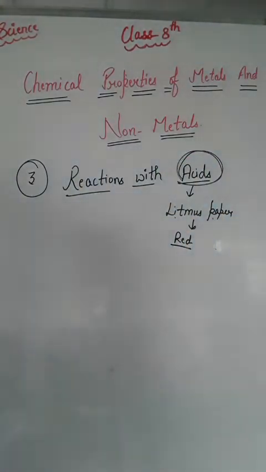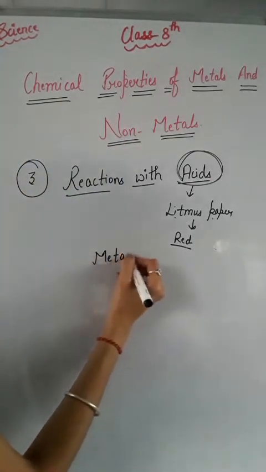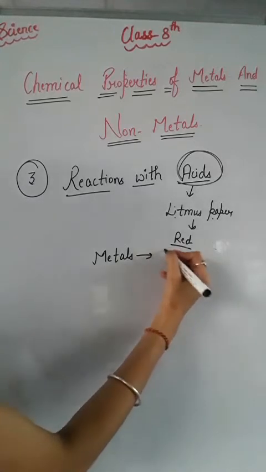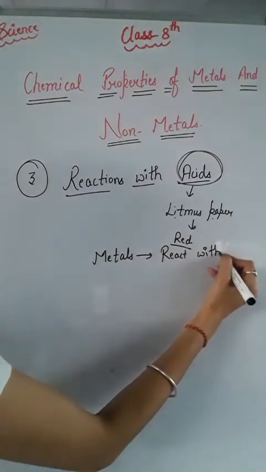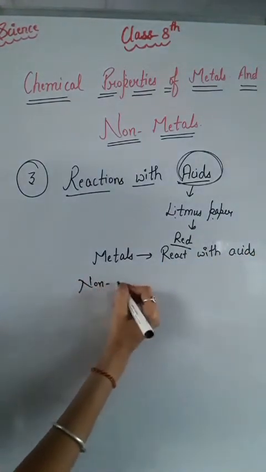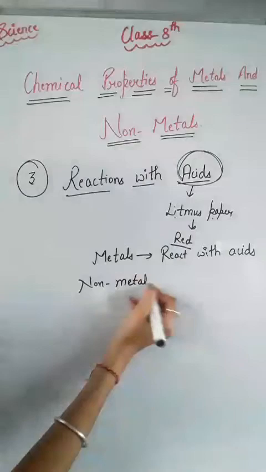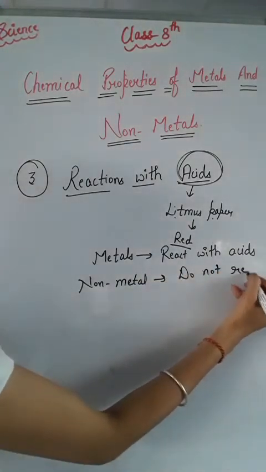So, if we are talking about metals, then metals can react with acids, but non-metals do not react with acids, right?